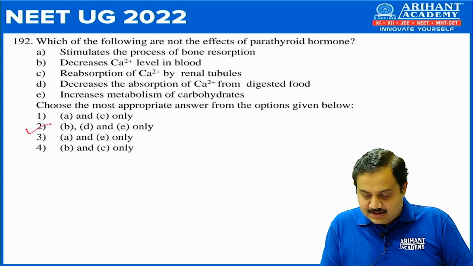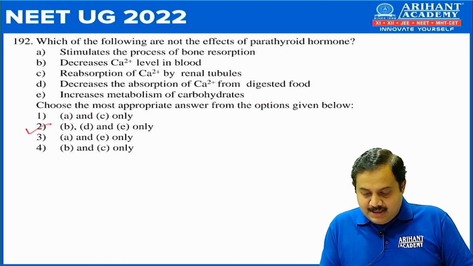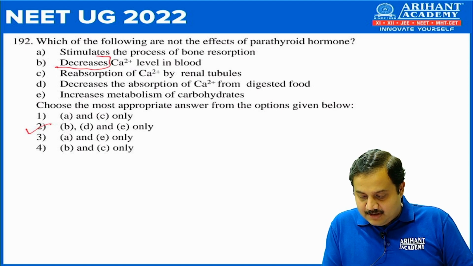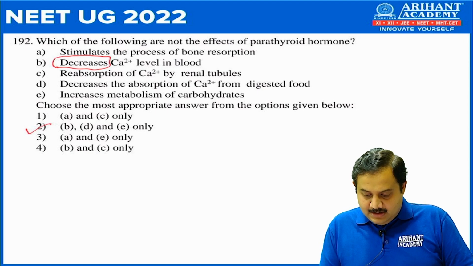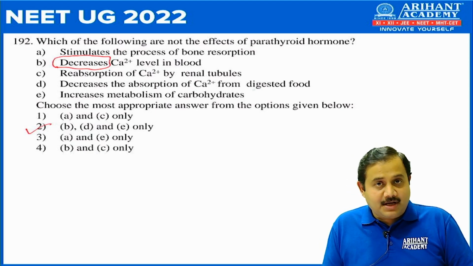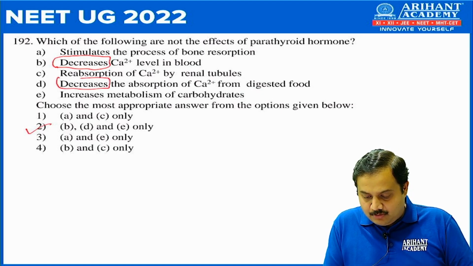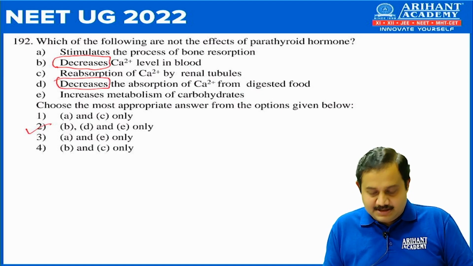The correct answer would be number 2, that is B, D and E. So B is decreased calcium level. Parathyroid hormone will increase calcium level in blood. Then D, decrease absorption of calcium from digested food. Again, parathyroid hormone would increase and not decrease.